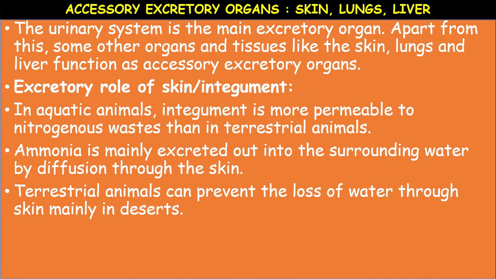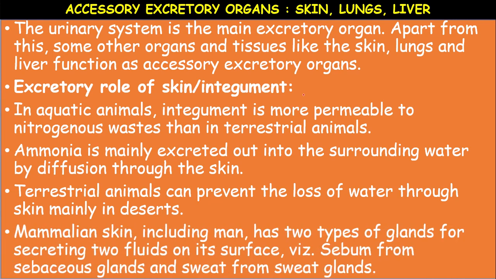The examples like fishes. Okay, so they excrete ammonia, because for the excretion of ammonia a large amount of water is required, whereas the terrestrial animals can prevent the loss of water through the skin, mainly in desert animals.